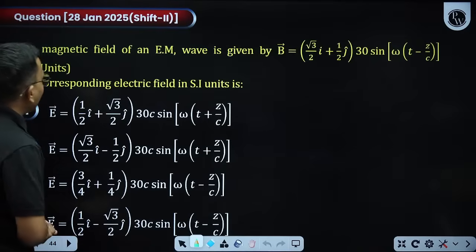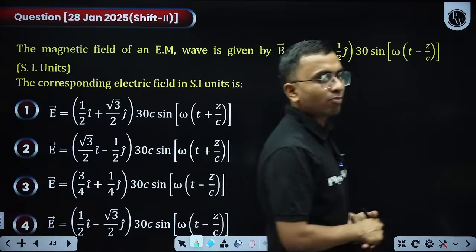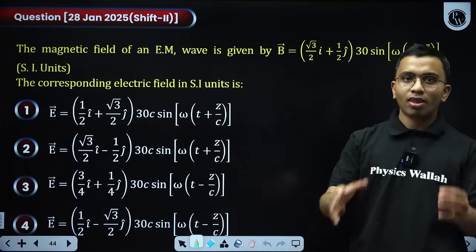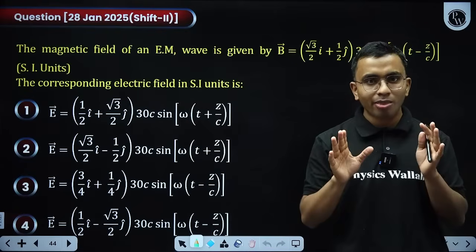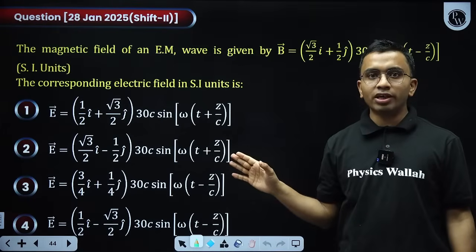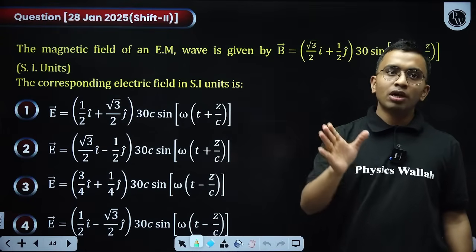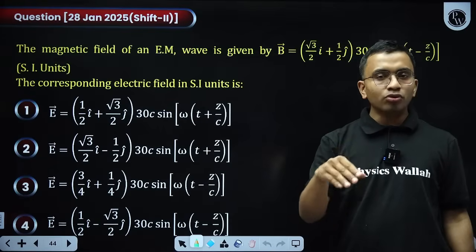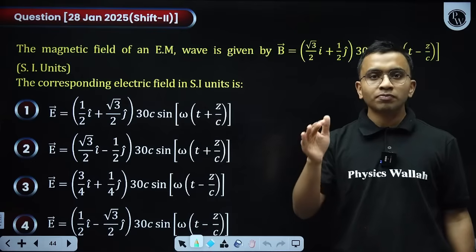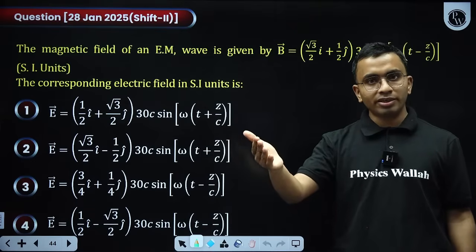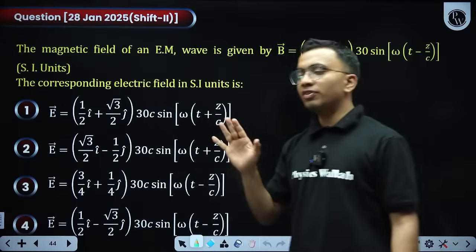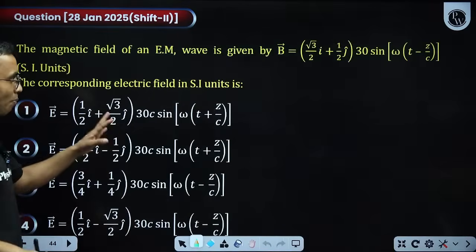Resonance condition. Now moving to the next chapter, EM waves. The most important thing from the EM wave is the electromagnetic wave equation. If the magnetic field is given to you, understand how to write the equation for the electric field. If the electric field is given to you, how to write the equation of the magnetic field, how to write the direction of wave propagation, how to write the direction of oscillation of electric and magnetic field, how to write the velocity of the electromagnetic wave, wavelength, frequency, these things. If these fundas are clear, good to go, you will get a question.